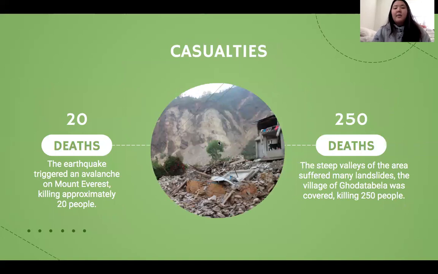Regarding this, the natural disaster of the earthquake ended up creating more natural disasters in the country. There were 20 deaths because of the avalanche that took place on Mount Everest, and there were 250 deaths because of the landslides that took place in the villages. And in this picture, this is a landslide that took place in the village of Godabatabela, and it was completely covered and it had 250 deaths.